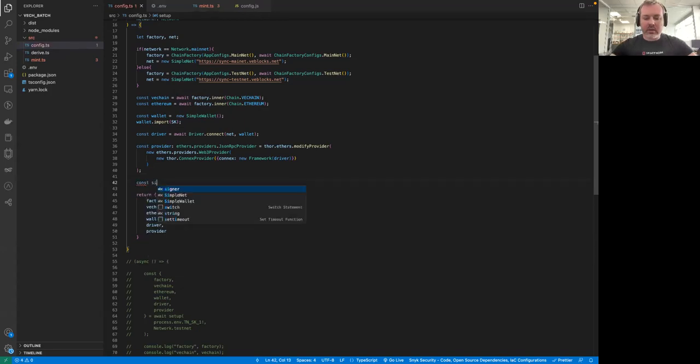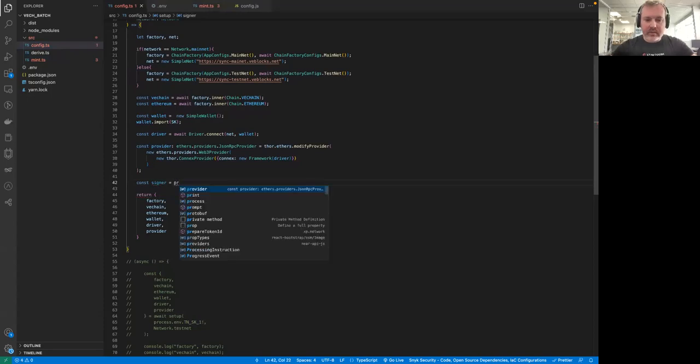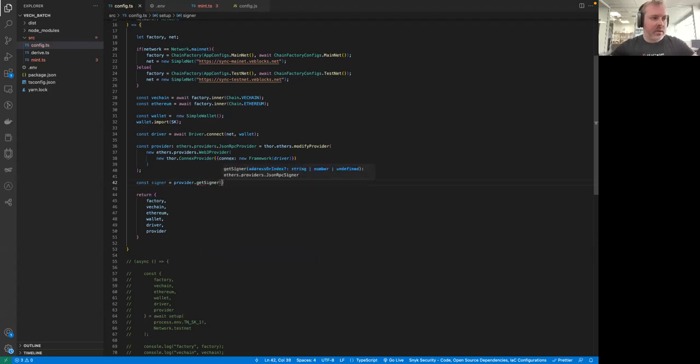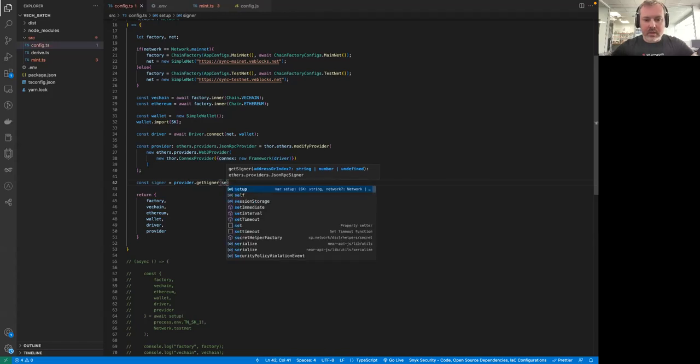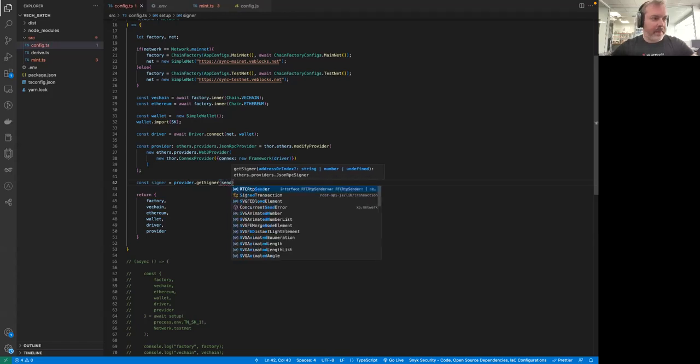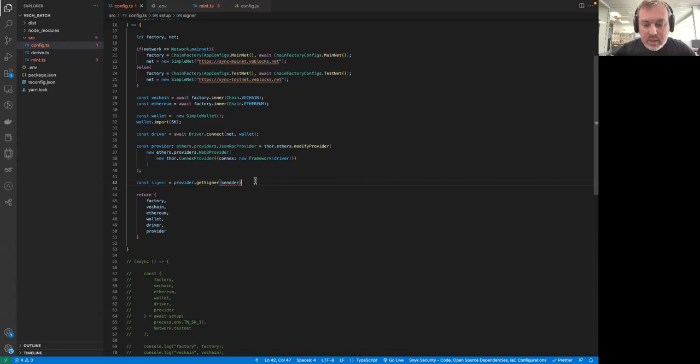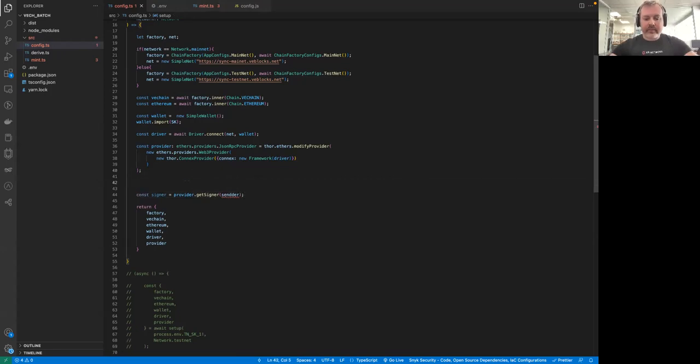So let's say const signer equals provider get signer, and all we have to provide here is the sender. The sender, which we also don't seem to have. Okay, let's create a sender then. So const sender, it will be a type of string, and we can get the sender like this.